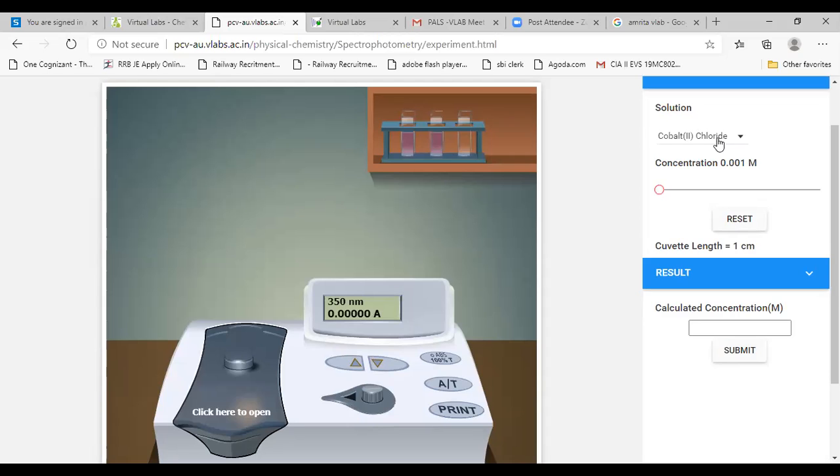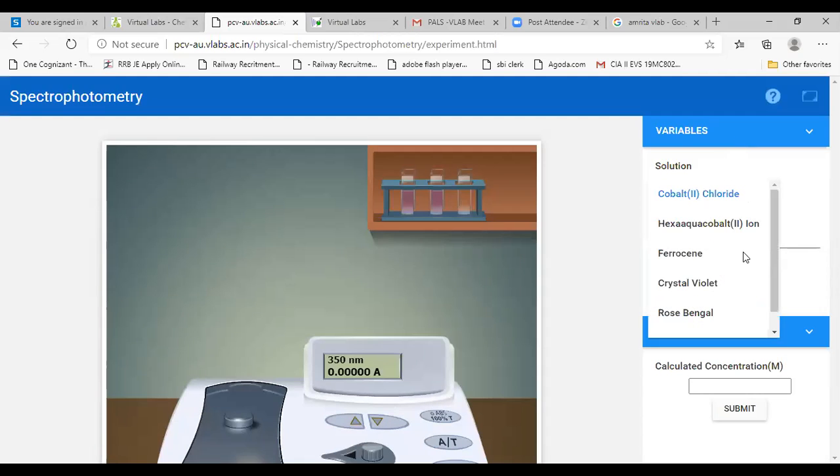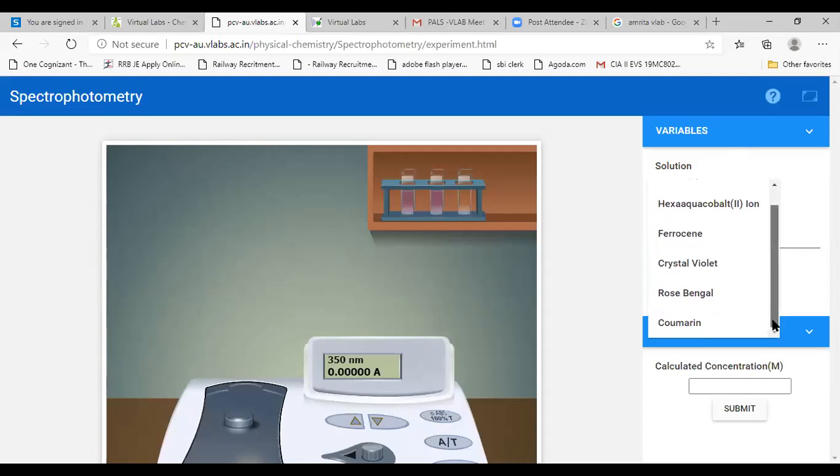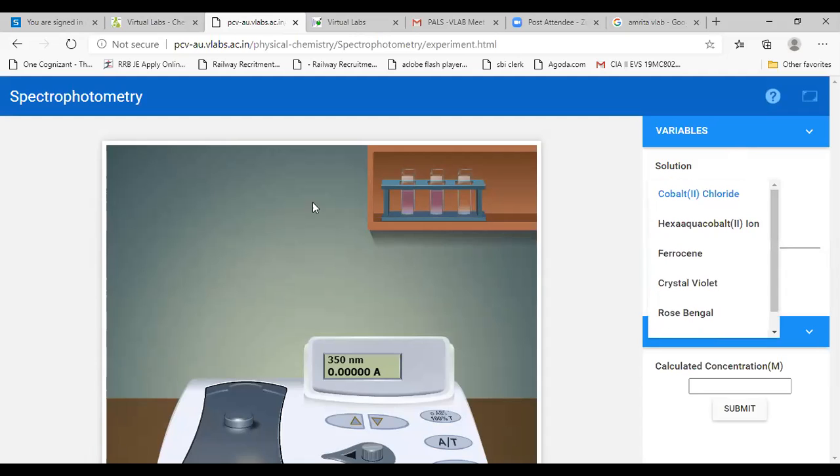So either I can go to cobalt chloride or ferrocene, crystal violet, rose bengal, whatever. So we have so many options to go ahead. Okay. So this is how spectrophotometer can be done, and we can give the instructions to the students so that they can try on their own.